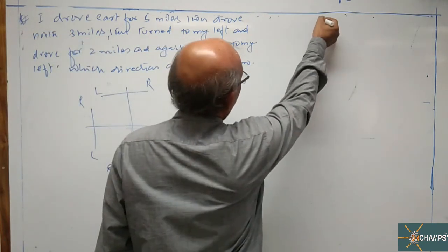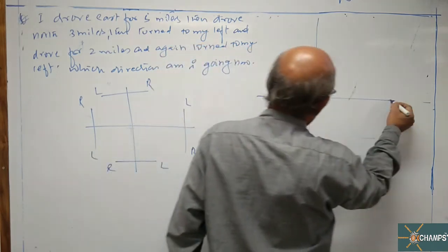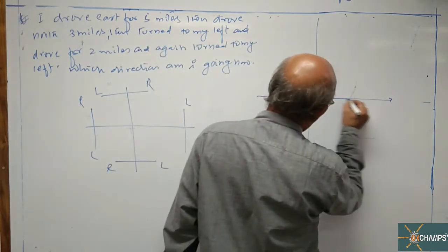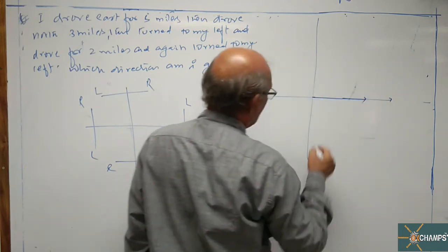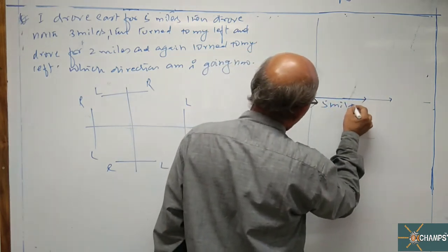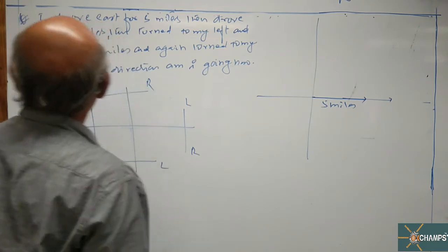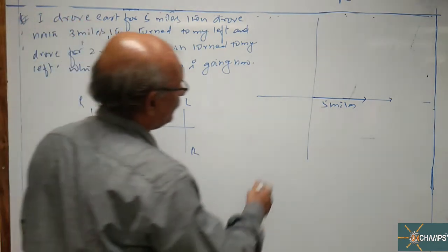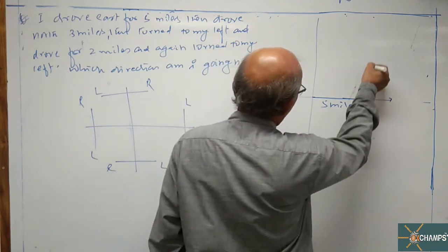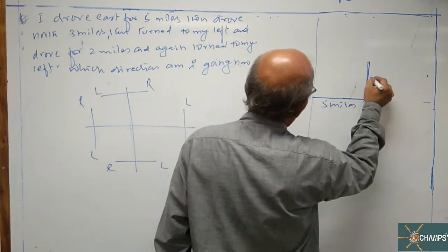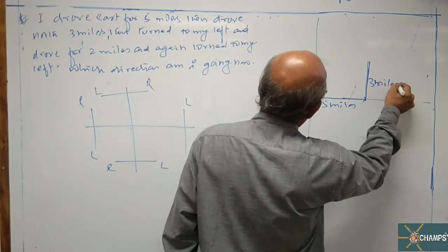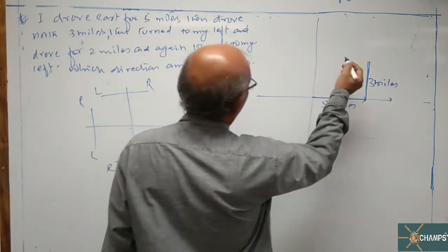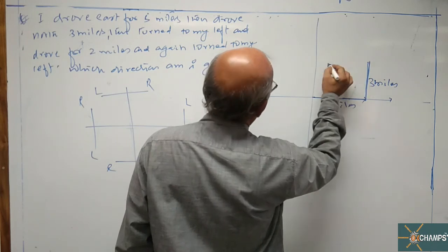Now what I am doing, sir? I am moving towards east for 5 miles. Let us take this is 5 miles. Then moving towards north 3 miles. Then turn to my left. Left hand side of north is west.